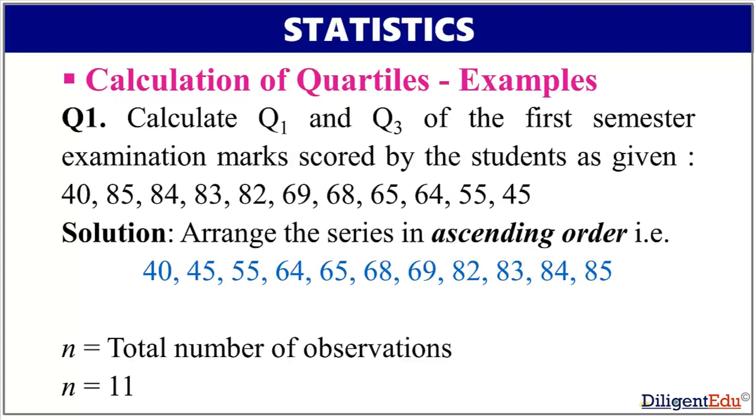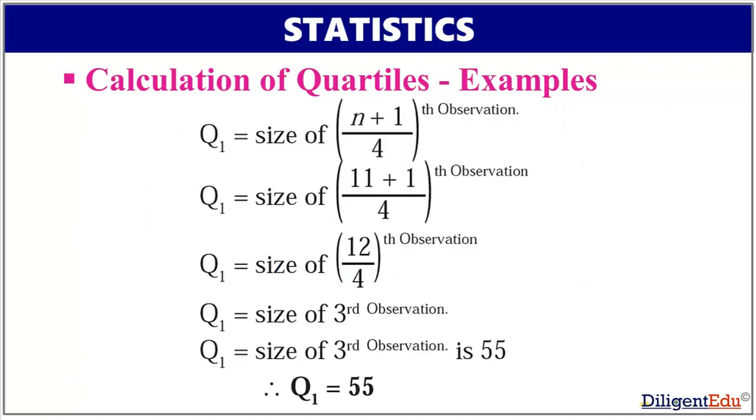Let's see some examples of how to calculate quartiles. Question 1. Calculate Q1 and Q3 of the first semester examination marks scored by the students as given. 40, 85, 84, 83, 82, 69, 68, 65, 64, 55, 45. So to find Q1 and Q3, we will first arrange the series of data in ascending order. Total number of observations n here is equal to 11.